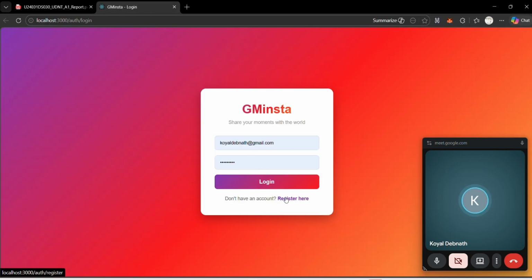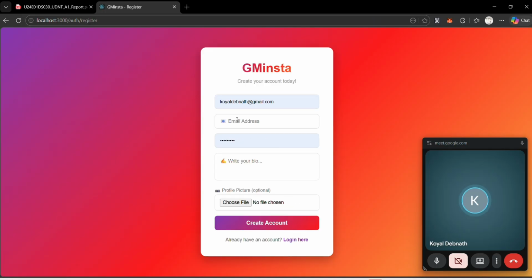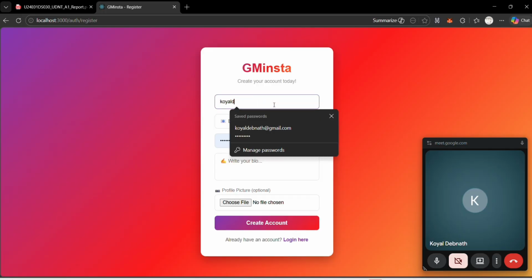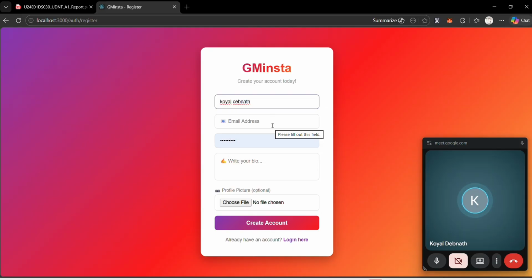If the user is new to this platform, then he must first register himself by giving all the credentials. Like here, I will give the username like Koyal Devnath. Then I will create an email address here like Koyal.